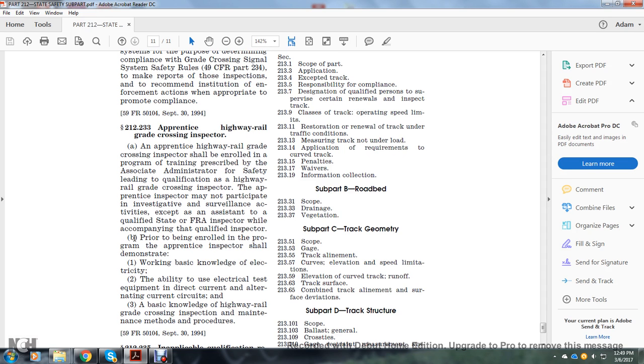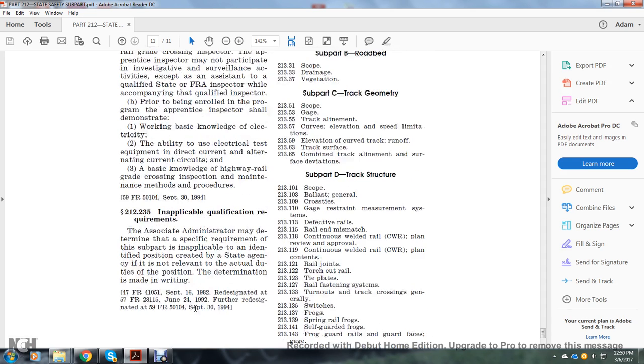B. Prior to being enrolled in the program, the apprenticeship inspector shall demonstrate: 1. A working basic knowledge of electricity, and the ability to use electrical test equipment with direct current and alternating current circuits. 2. Basic knowledge of highway rail grade crossing inspection and maintenance methods and procedures. And 212.235, applicable qualification requirements.